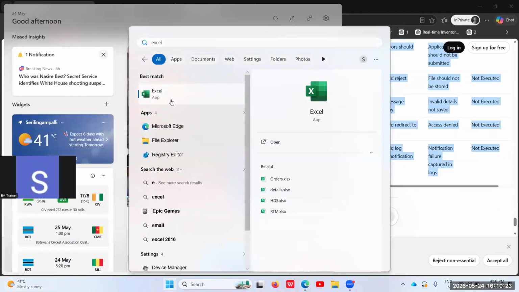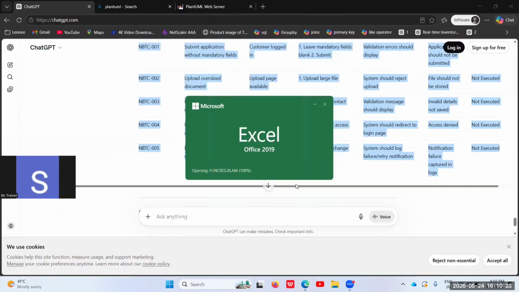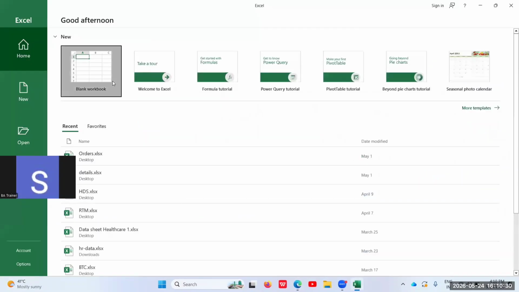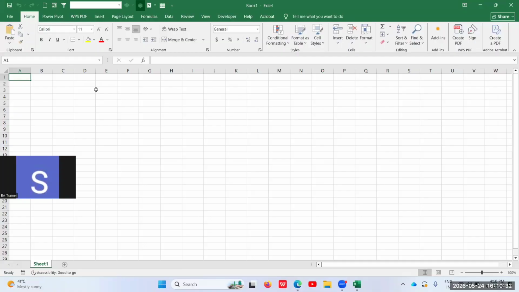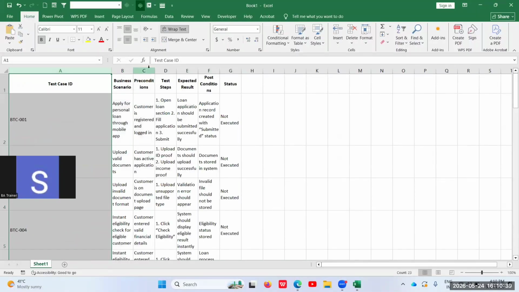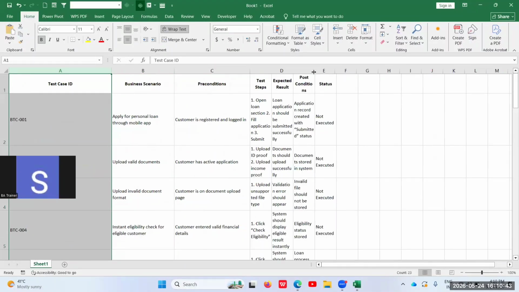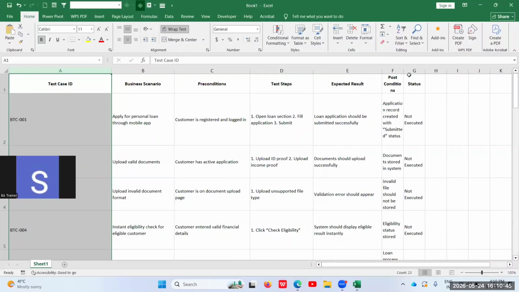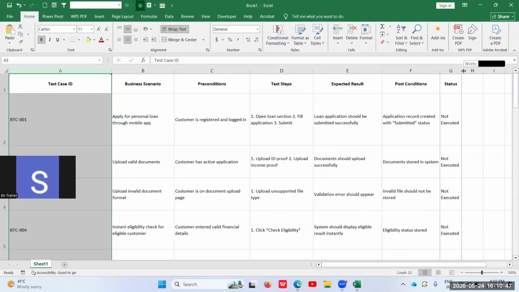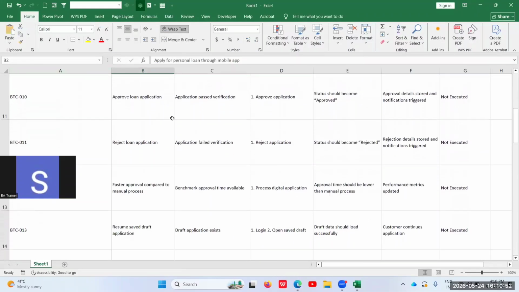I'll go to Excel, and I'll paste it over there in the worksheet. Now I have pasted, and you can see these are the test cases that a business analyst will be creating in the work environment when there is UAT validation, UAT testing with the users. So this is how we create the test cases in the work environment to support UAT validation for the users.